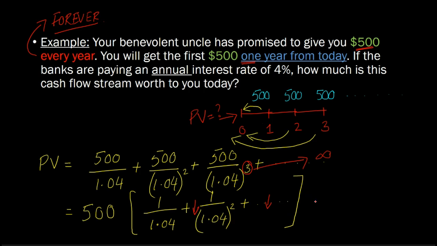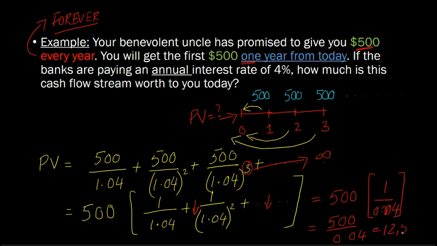And it turns out that if you do the math behind all of that, the entire sum in the bracket just solves out to 1 over r. Can you believe that? It's just as simple as that. And here r is going to be 0.04. r is the interest rate. And so this entire thing is going to solve out to 500 divided by 0.04, which is 12,500.